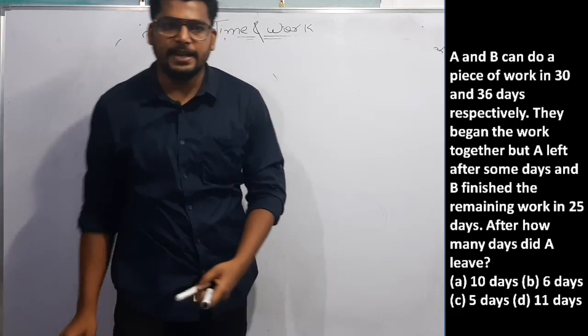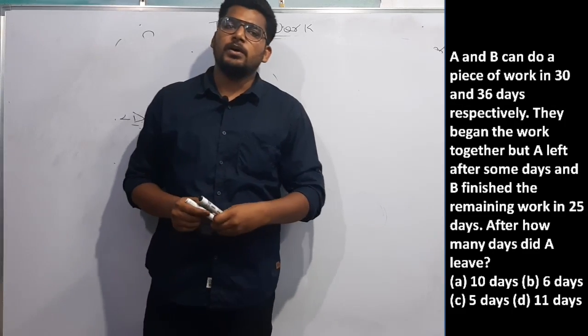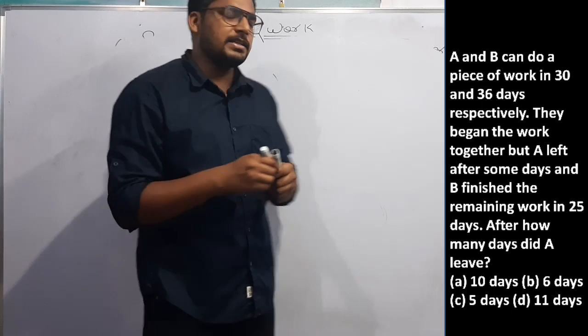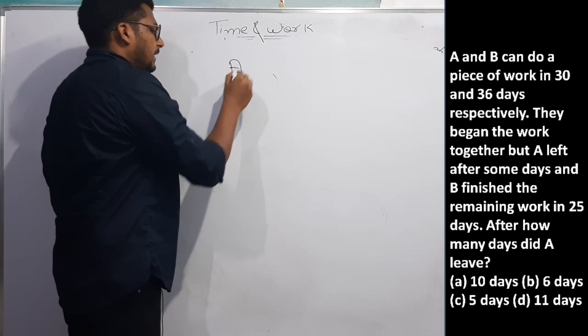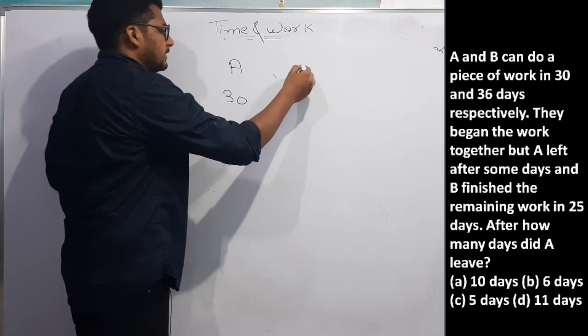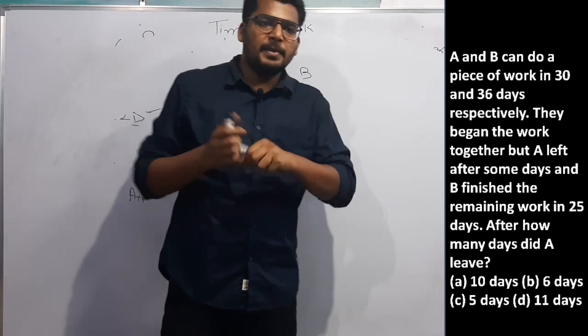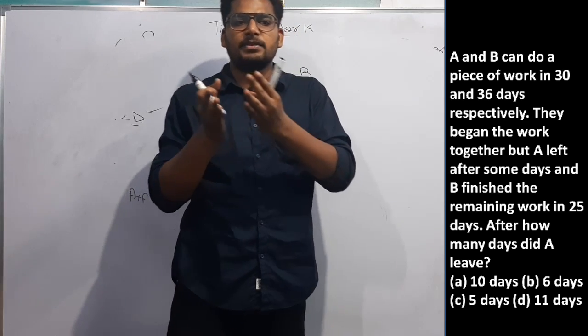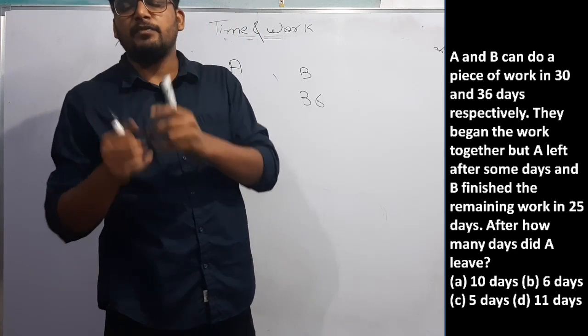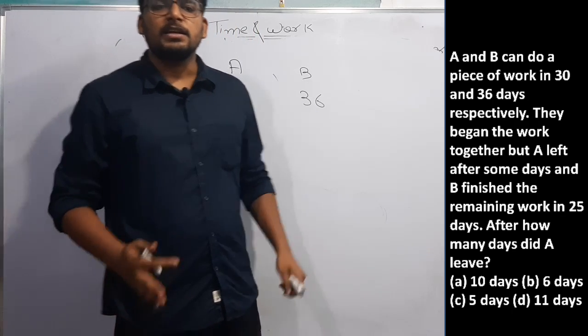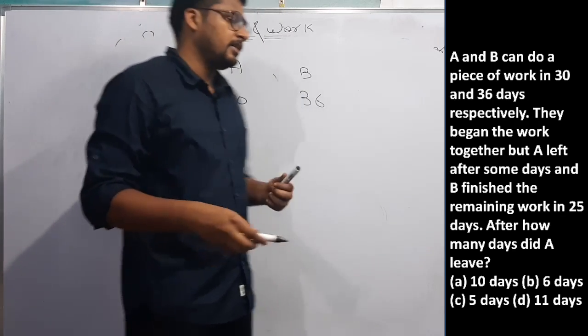What next question is saying? A and B can do a piece of work in 30 and 36 days. A can do it in 30 days, B can do it in 36 days. They began the work, but A left the work after some days and B finished the remaining work in 25 days. Then in how many days did A leave?